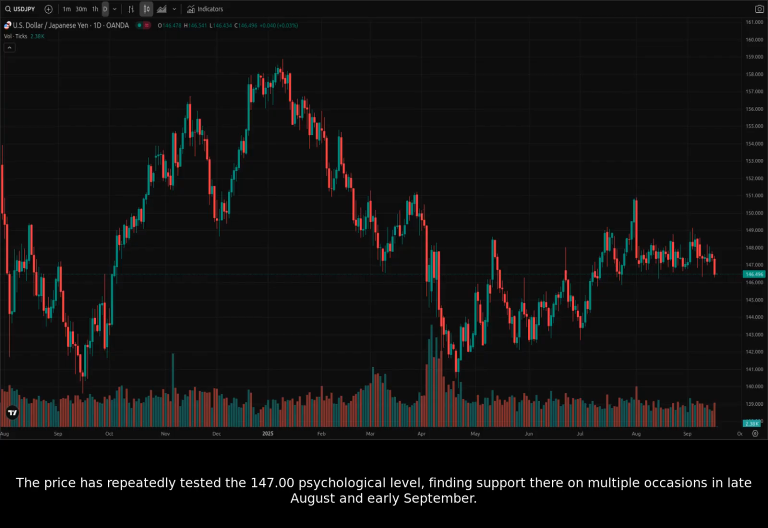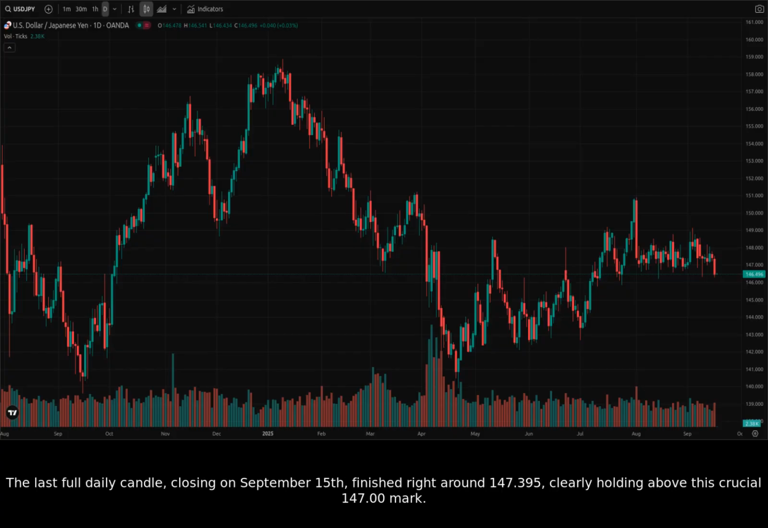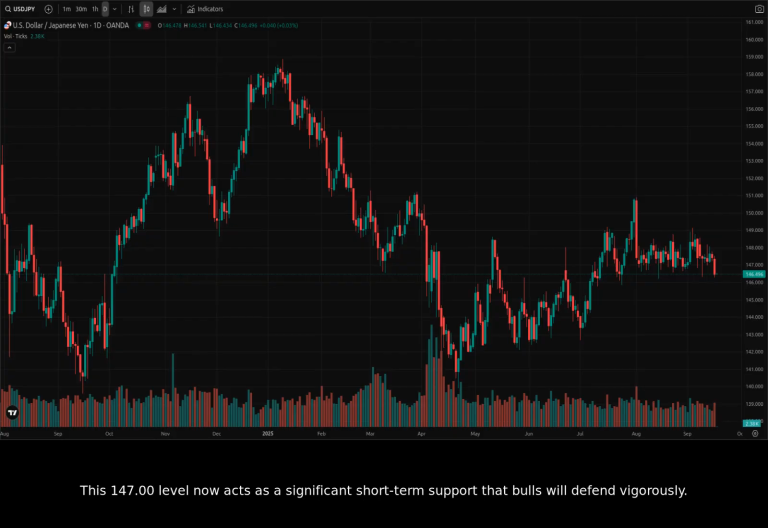The price has repeatedly tested the 147.00 psychological level, finding support there on multiple occasions in late August and early September. The last full daily candle, closing on September 15th, finished right around 147.395, clearly holding above this crucial 147.00 mark. This 147.00 level now acts as a significant short-term support that bulls will defend vigorously.